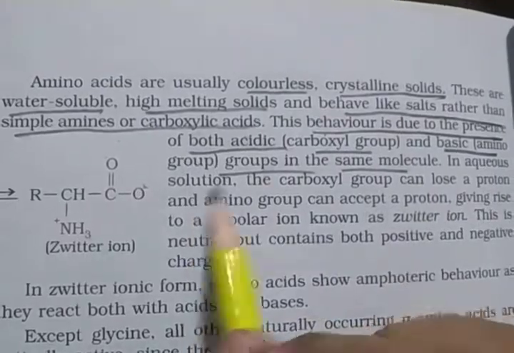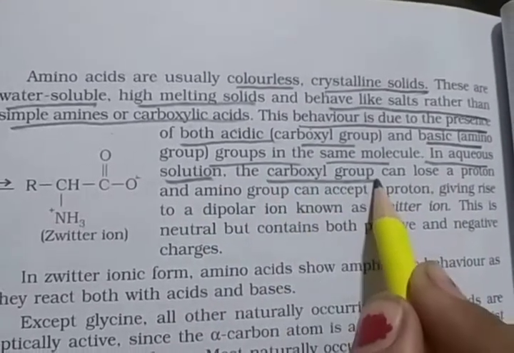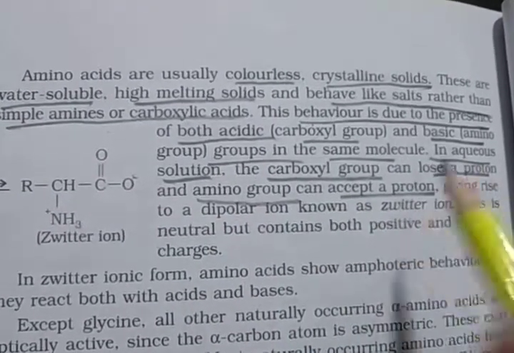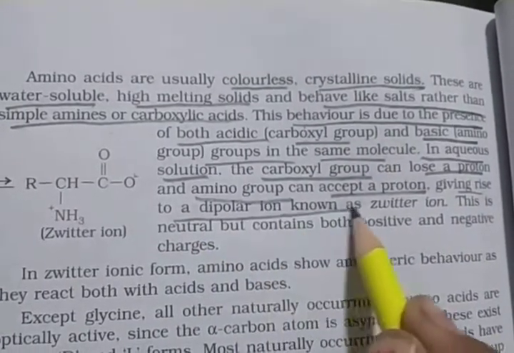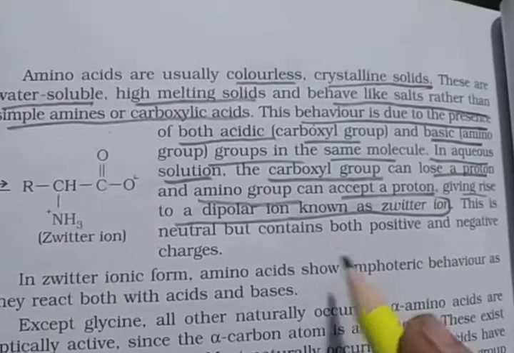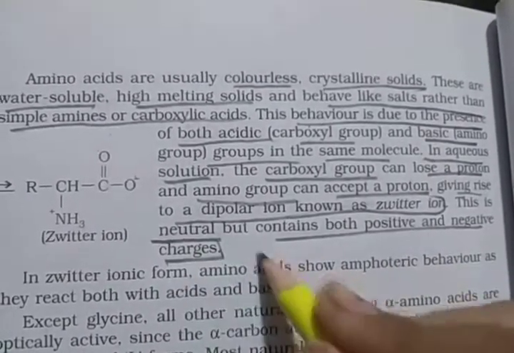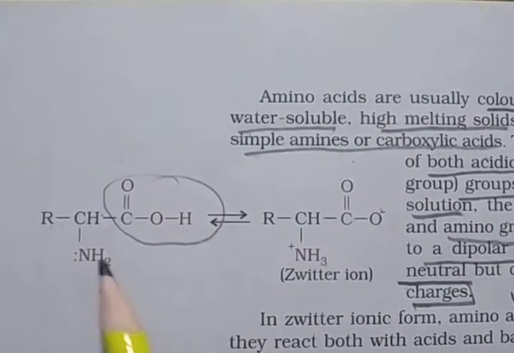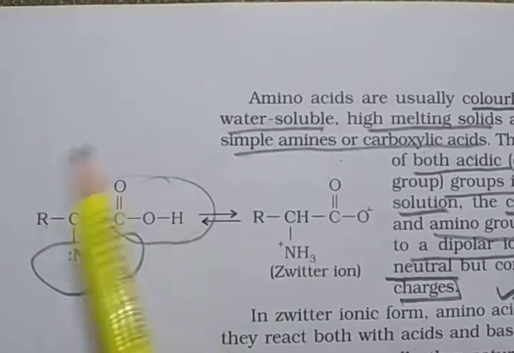So in aqueous solution the carboxylic group loses a proton, and the amino group can accept a proton in the same molecule, giving rise to a dipolar ion, known as the Zwitter ion. The Zwitter ion is neutral but contains both positive and negative charge. This is the main basic concept. Here you see R-CH(NH2)-COOH. This is one functional group, the carboxylic group, and the second one is the amino group. Both are present in amino acid.